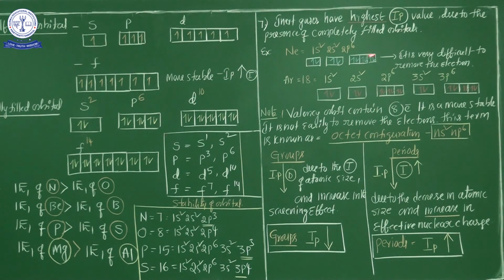Because the last group is the inert gases, and I already told you inert gases have the maximum ionization potential. What is the reason ionization potential increases across a period? Due to the decrease in atomic size and the increase in effective nuclear charge. Finally, my dear students, in a group ionization potential decreases from top to bottom due to increasing atomic size. In a period, ionization potential increases due to decreasing atomic size.